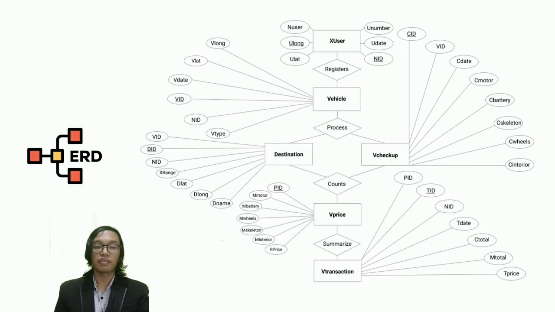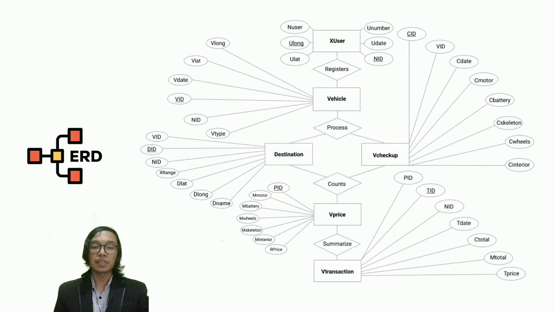Next is the fee price entity, it has 7 attributes. They are PID, M motor, M battery, M wheels, M skeleton, M interior, and air price.